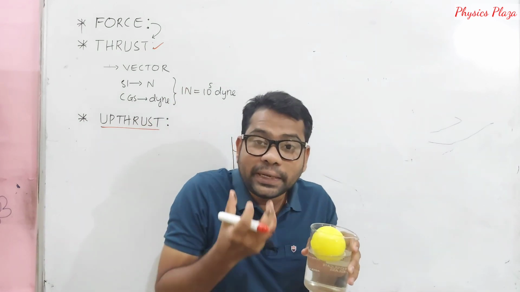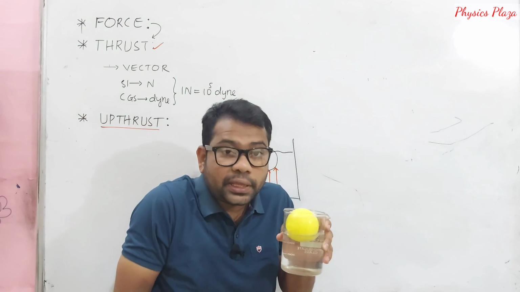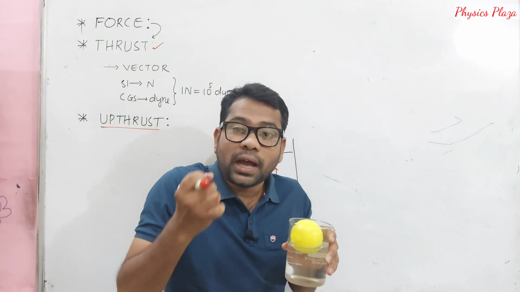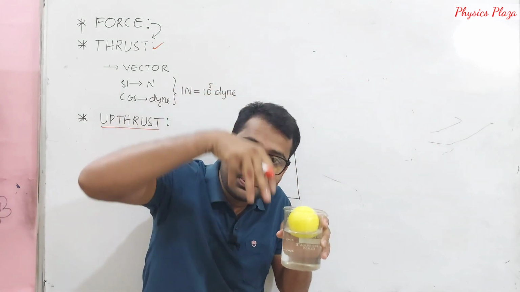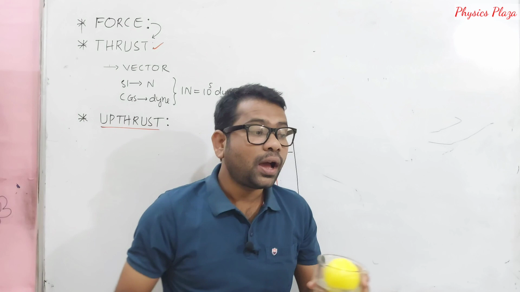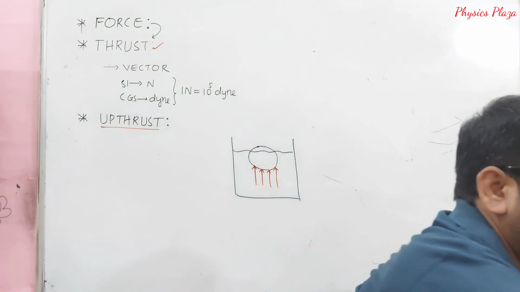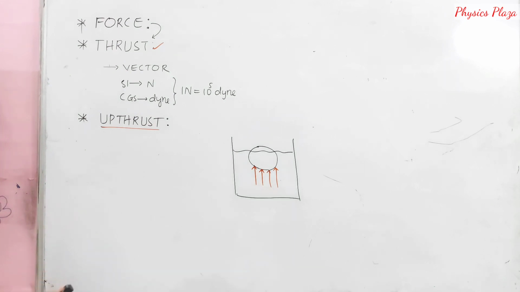Why? Because it is experiencing some thrust, that thrust also vertically upwards. So that thrust experienced by this body when it is immersed in a fluid or in a liquid is called upthrust. And children, upthrust is also a vector quantity.